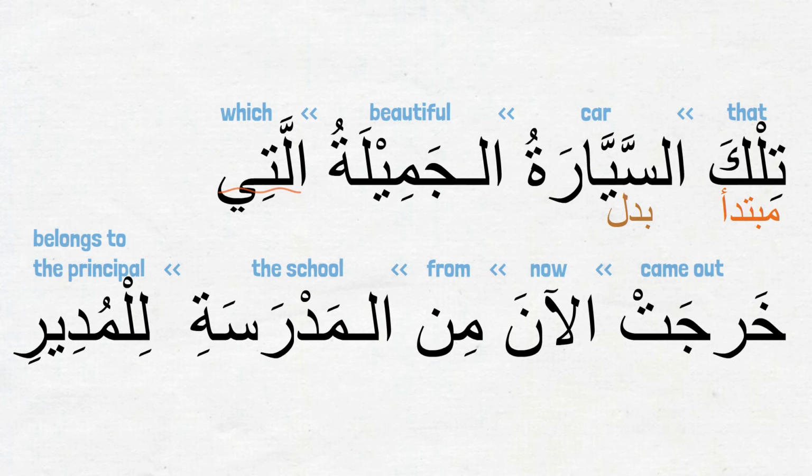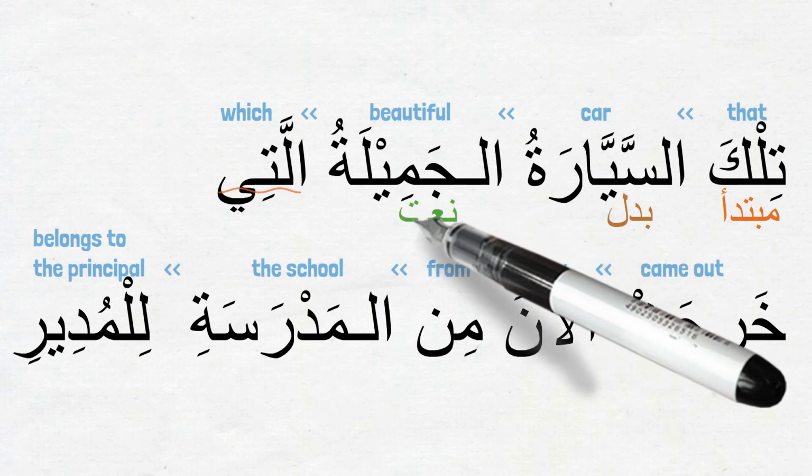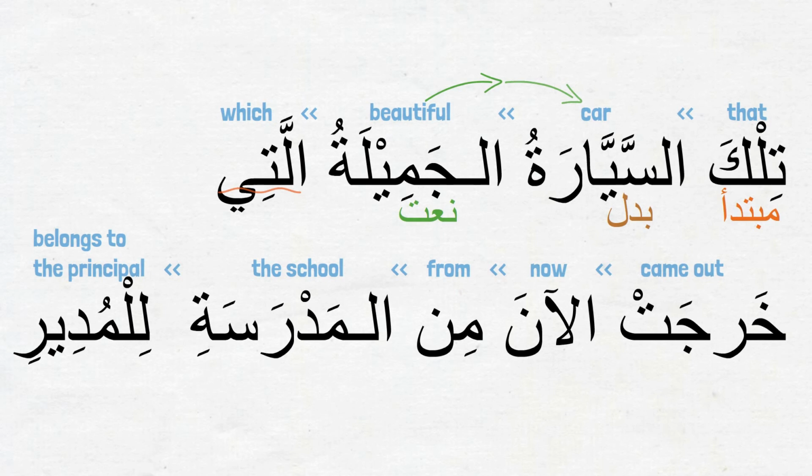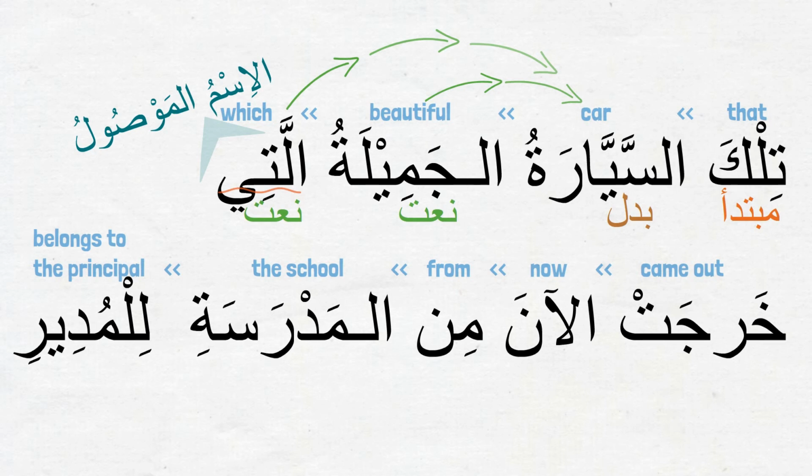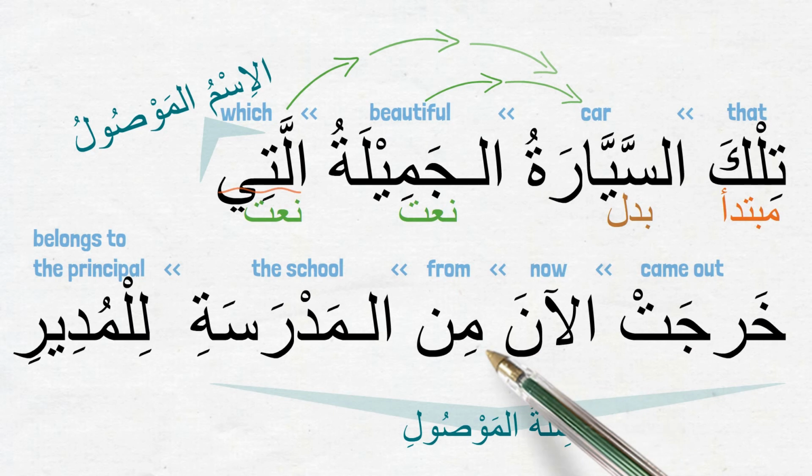And what is الجميلة here? It is نعت, right? نعت for السيارة. How about التي? The اسم موصول التي is نعت number 2 for السيارة because التي together with its صلة is providing additional description for السيارة. And now we need to identify the صلة الموصول of التي. Remember, صلة الموصول can be either a sentence or a phrase like جار مجرور or ظرف مضاف إليه. In this case, it looks like the صلة الموصول is a فعلية sentence. خرجت الآن من المدرسة. Came out of the school now.